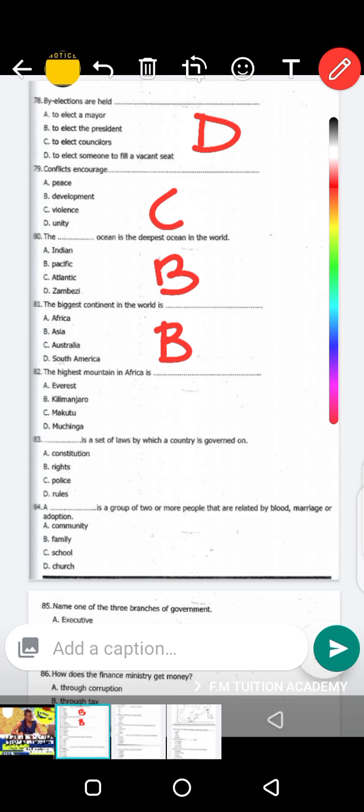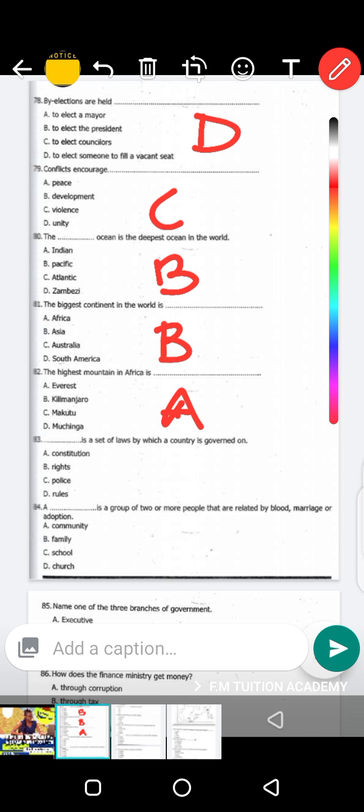Now from these 7 continents, which one is the largest? We said it is Asia. Okay, so the largest mountain in the world is what? The largest mountain is actually Everest. Mountain Everest is the largest mountain in the world.